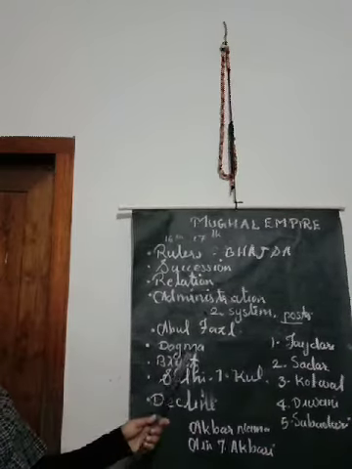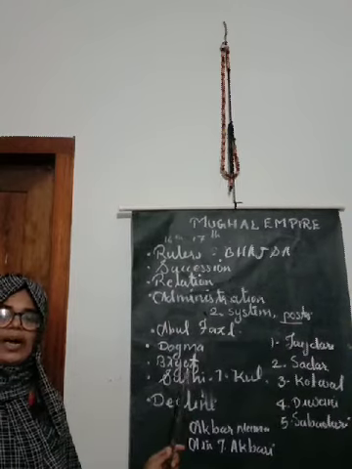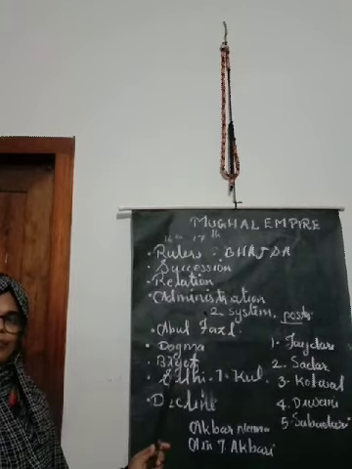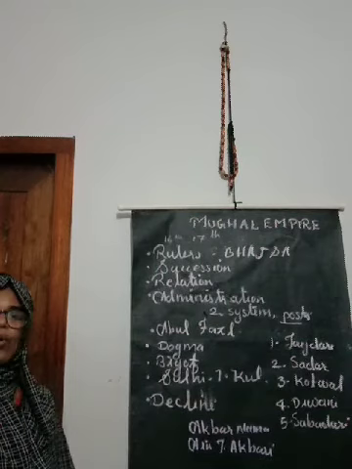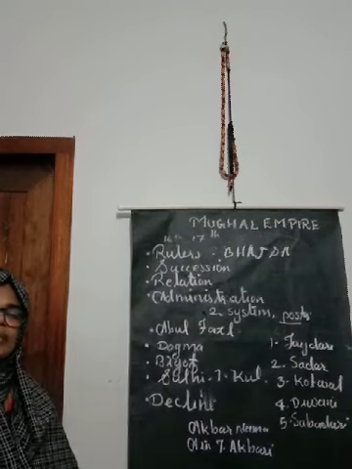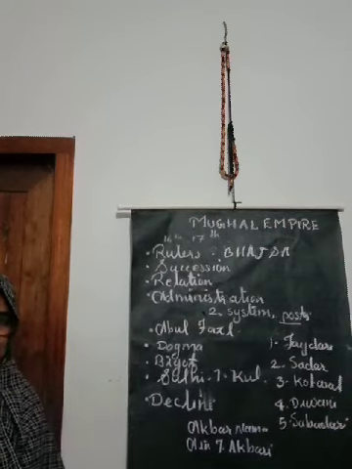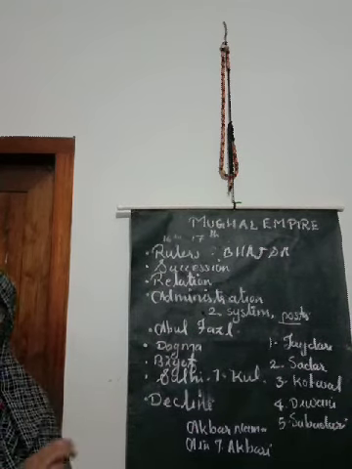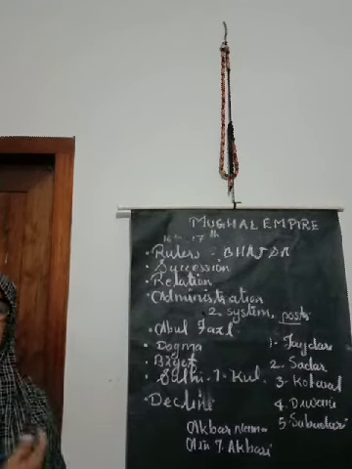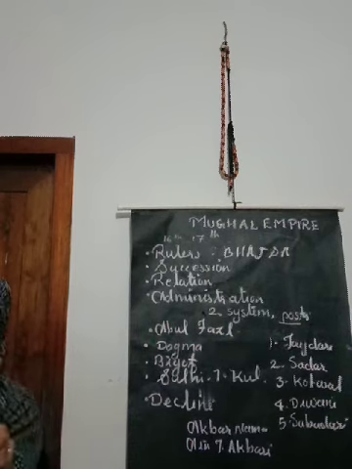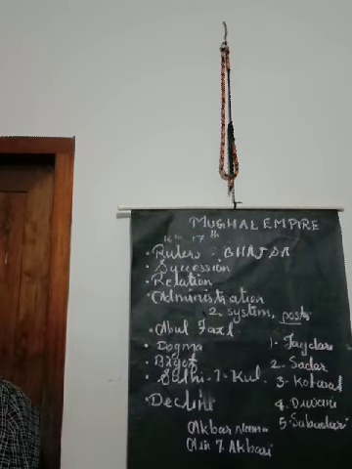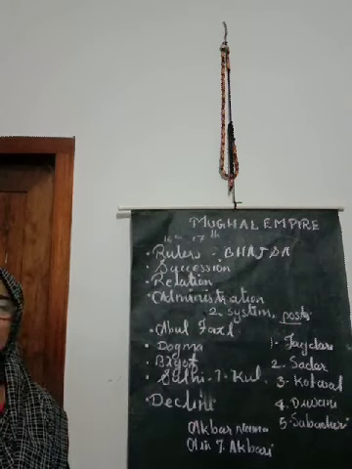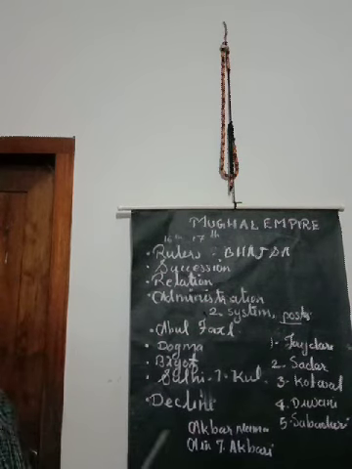Next one, we can go through 3 terms under this Mughal rule. First one is dogma. You may learn this word or term by heart. Dogma is the statement of religious leaders. Dogma is the statement that is declared or introduced by religious leaders.